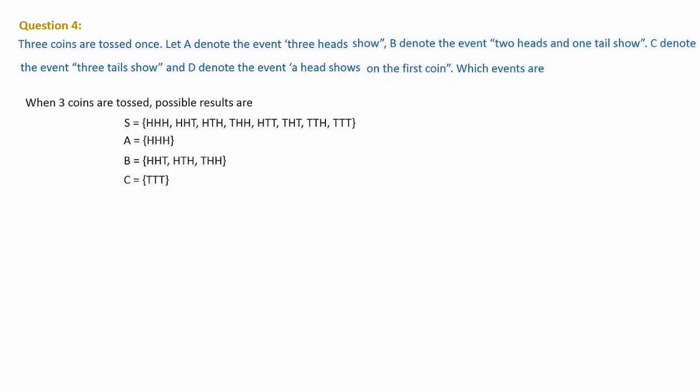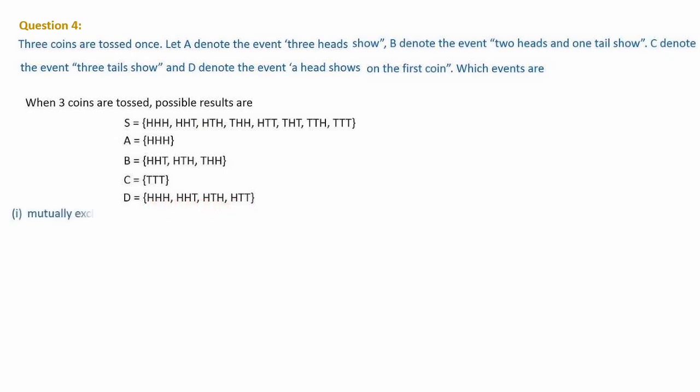Then D denotes the event a head shows on the first coin. So first H we have to look for. There is first H here. Here also the first element is H. Here also the first one is H. And here is also first H. No other element. So those things we have to write: HHH, HHT, HTH, HTT. First element shows head.